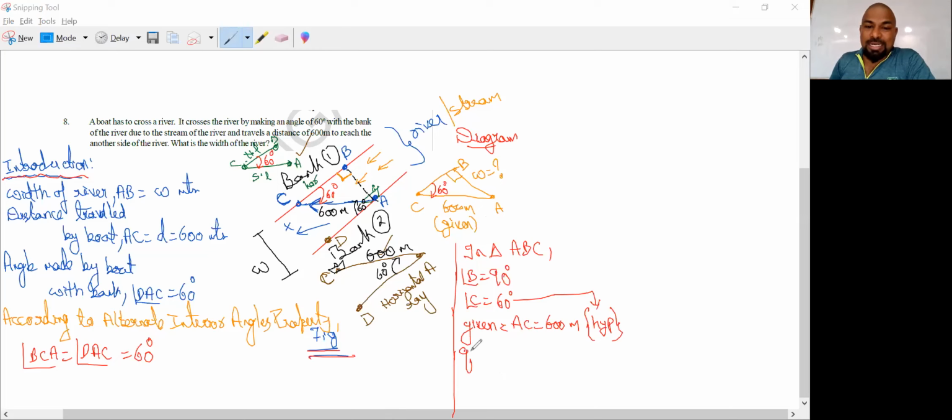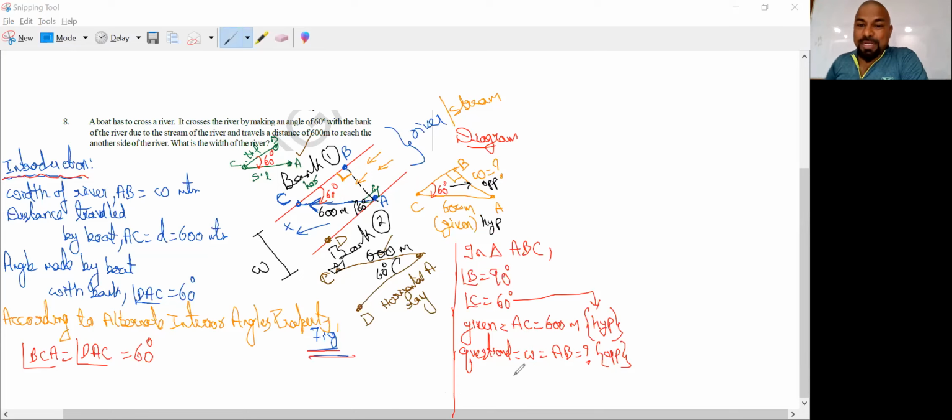Now, which is questioned, or required? Required. What is required? Width is required. Width is nothing but AB. We don't know that. But which side is that from our 60 degrees? It's nothing but opposite. Is it clear? So the given one, 600 meters, is always towards the hypotenuse from that 60 degrees. The one which is required is exactly opposite to that 60 degrees.